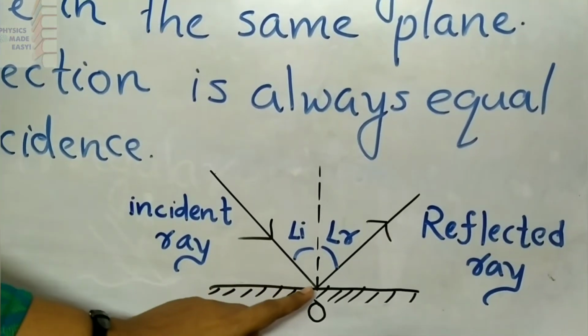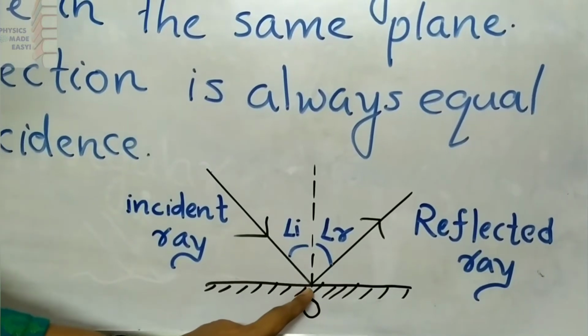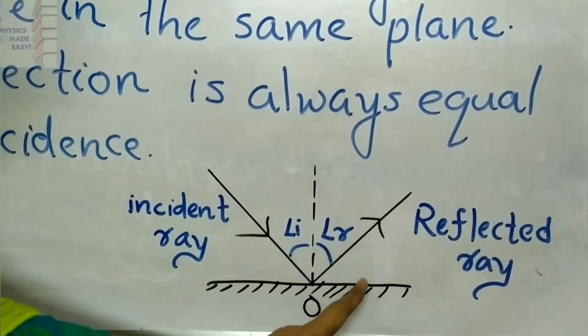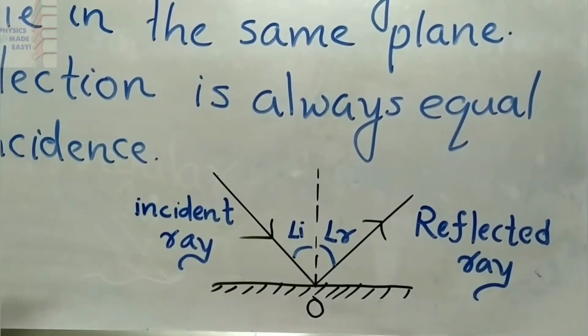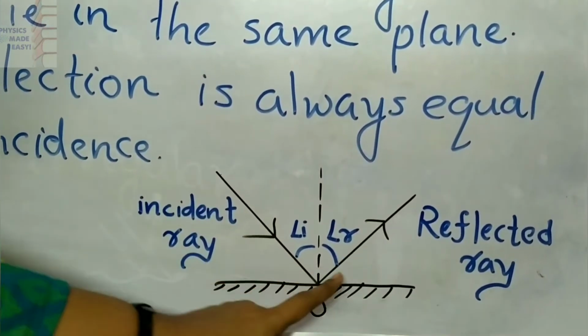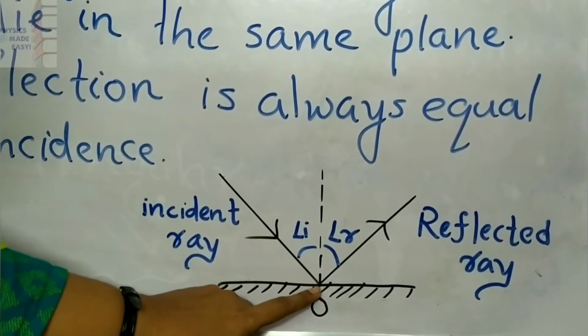The ray that is reflecting from the surface we can call the reflected ray.